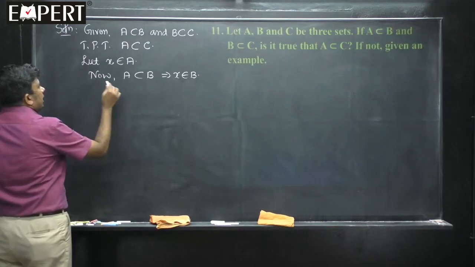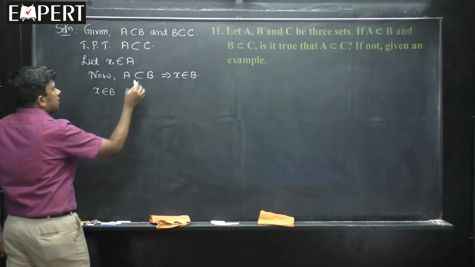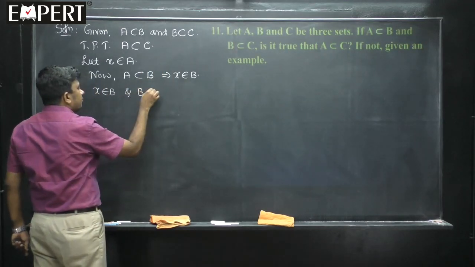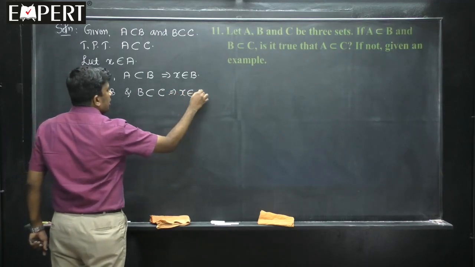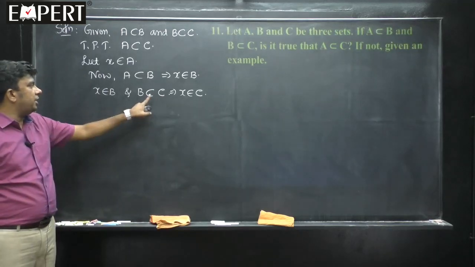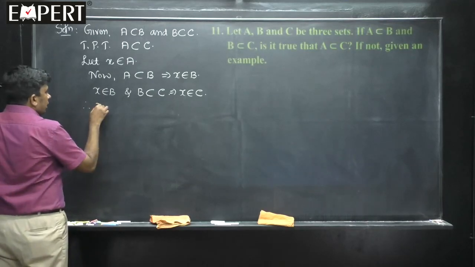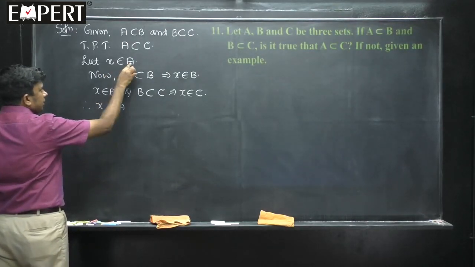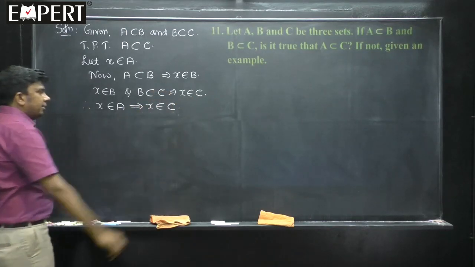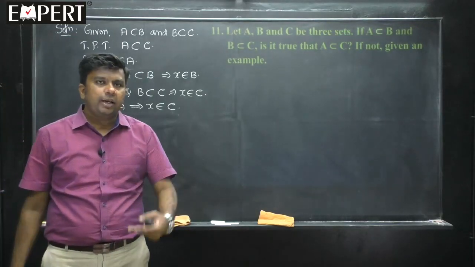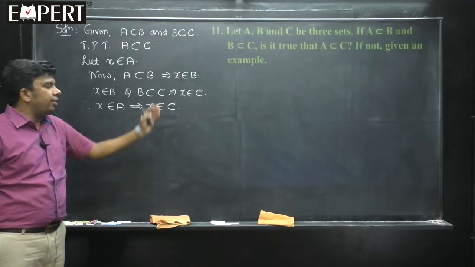Then now x belongs to B and B is a subset of C. That implies x belongs to C, because B is a subset of C, so every element of B should be there in C. Therefore, x belongs to A implies x belongs to C. I started with x belongs to A and I proved that x belongs to C, and this element can be any element of A. So, in general every element of A must belong to C.